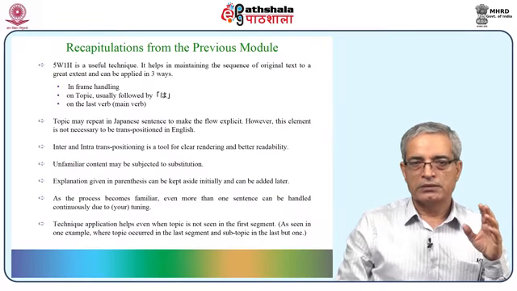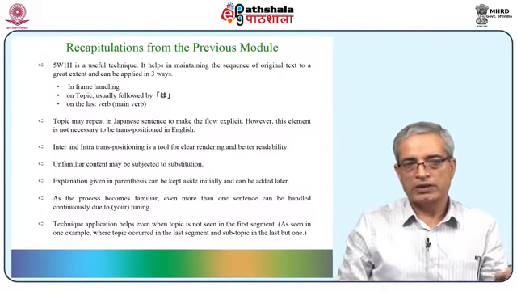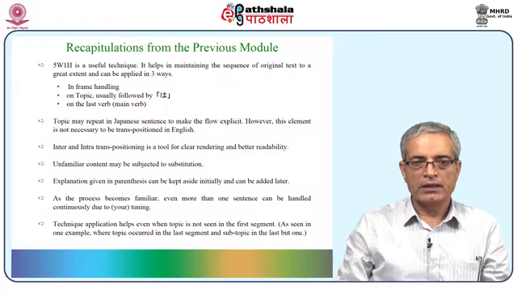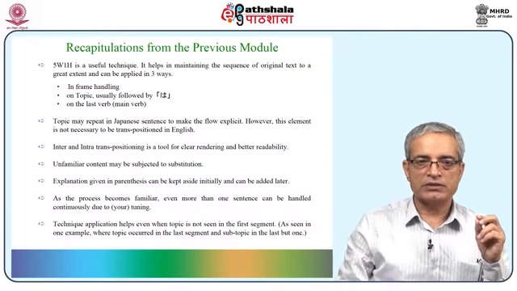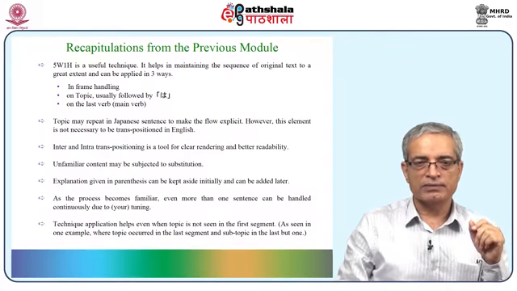These are the learnings which we had in the previous module. So just to recapitulate, 5W1H is a useful technique. It helps in maintaining the sequence of the original text to a great extent and can be applied in three ways: in frame handling, on topic, usually followed by particle wa, on the last verb, that should be a main verb, and topic may be repeated in Japanese sentence to make the flow explicit. However, this element is not necessary to be transpositioned all the time in English because of the difference in the structure. Inter and intra transpositioning is a tool for clear rendering and better readability.